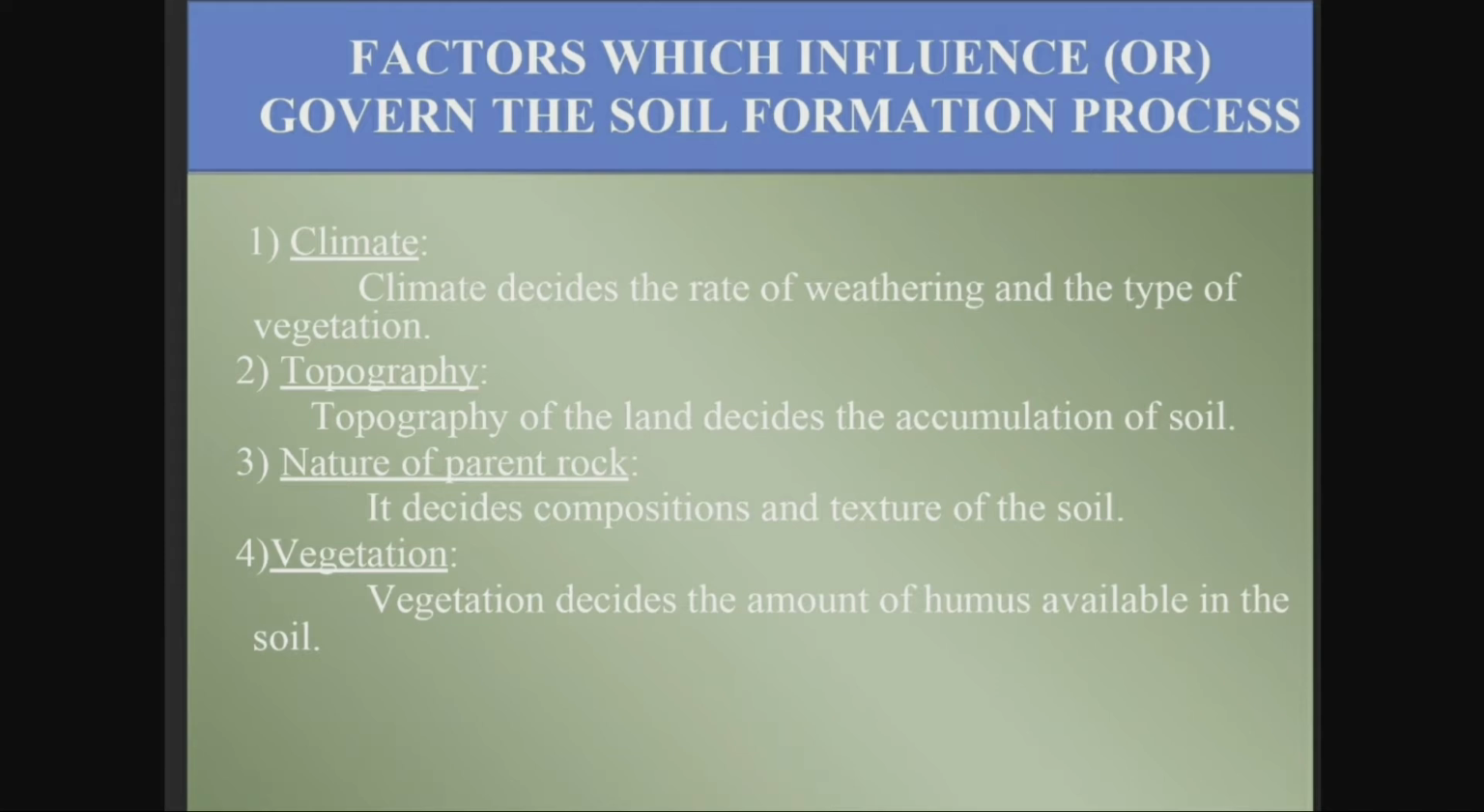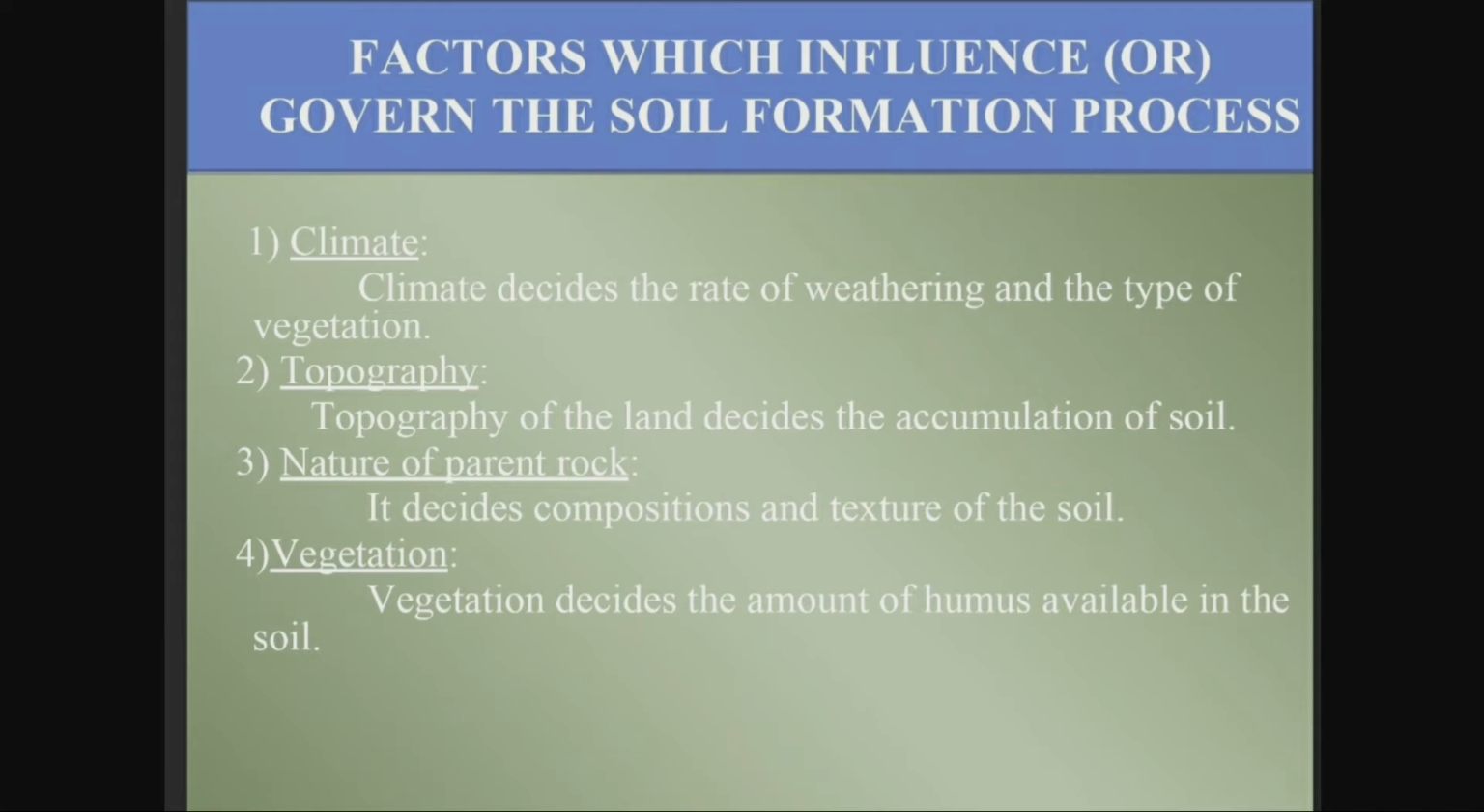The third one is nature of parent rock. The next factor that influences the formation of soil is nature of parent rock. It decides the composition and the texture of the soil. The last one is vegetation. Vegetation decides the amount of humus available in the soil.